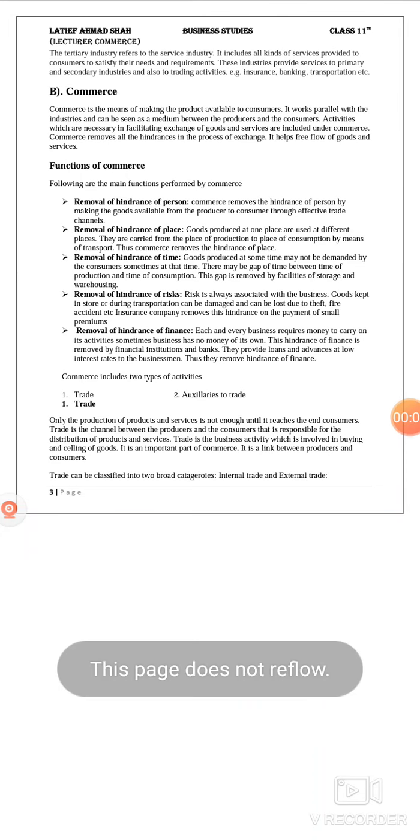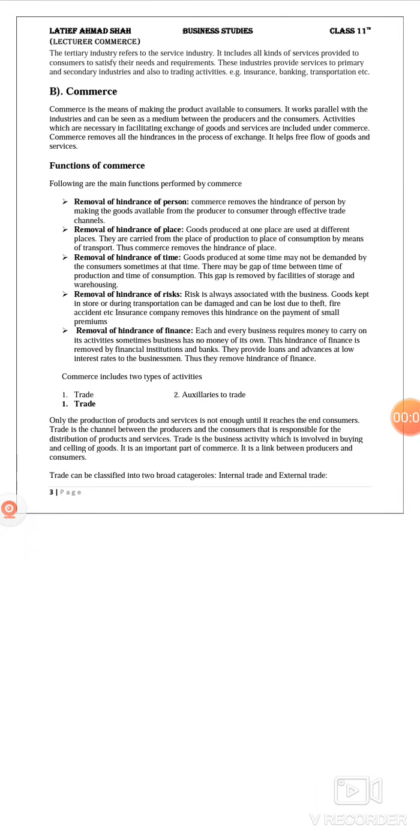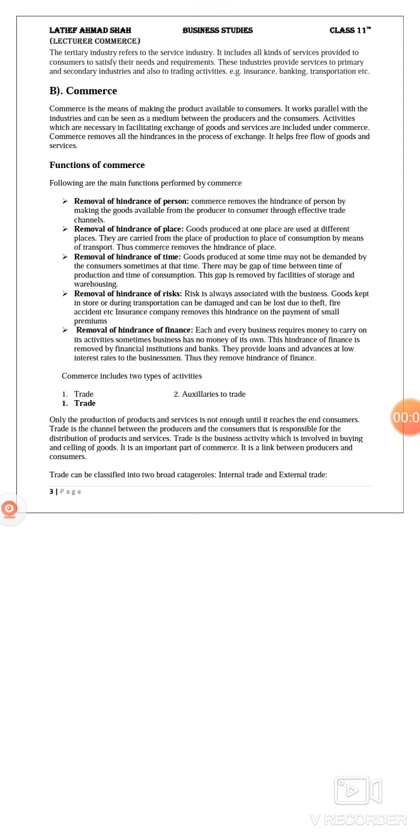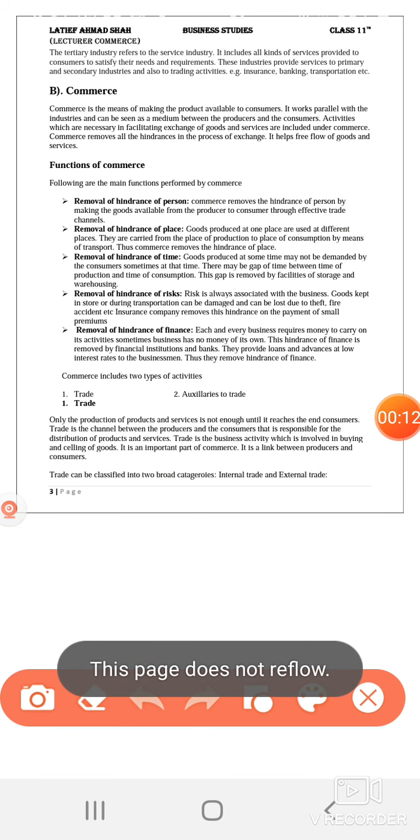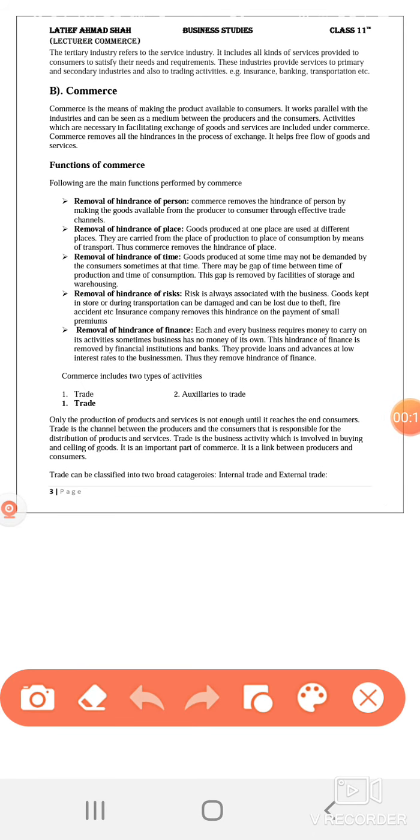Our today's topic is commerce. It is one of the main business activities. So far, we have discussed two types of business activities, industry and commerce. Then we have explained industry in detail. Today, we will discuss commerce.